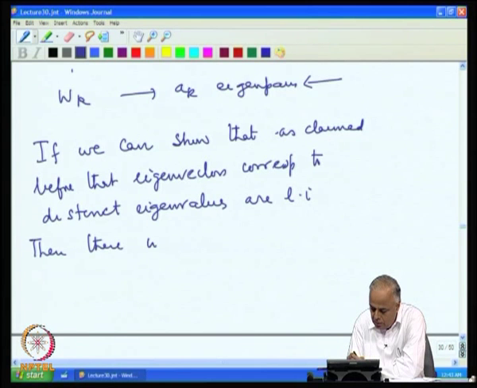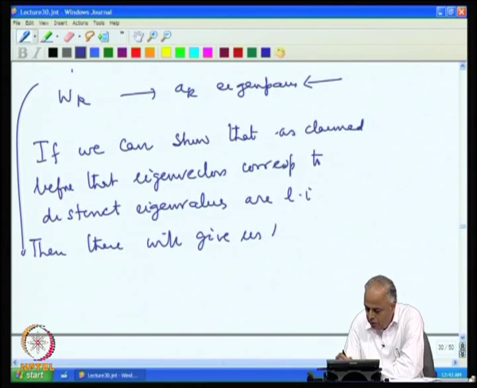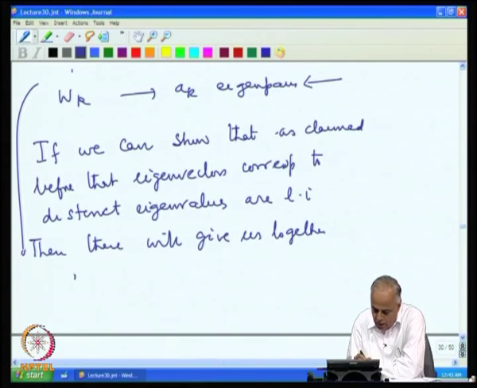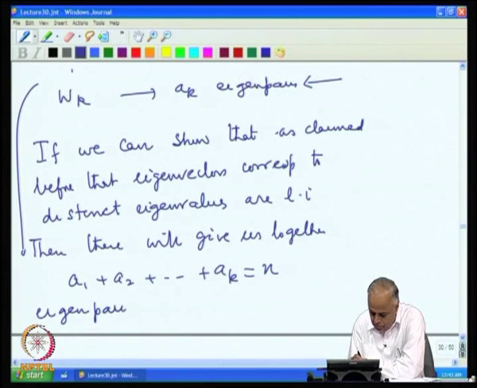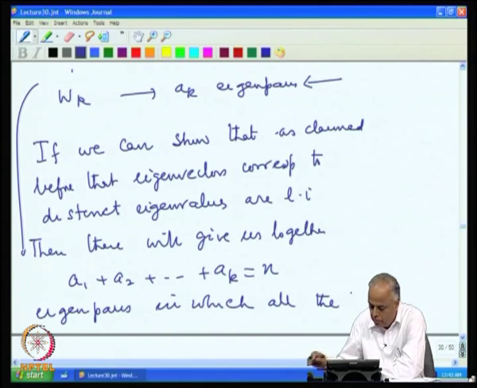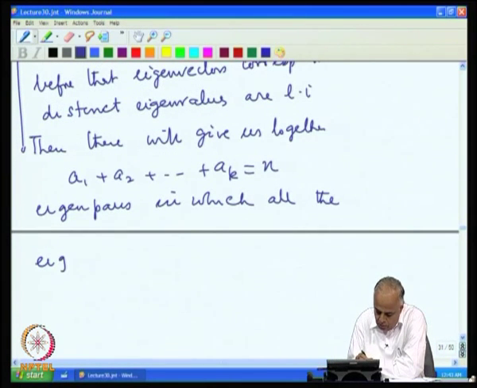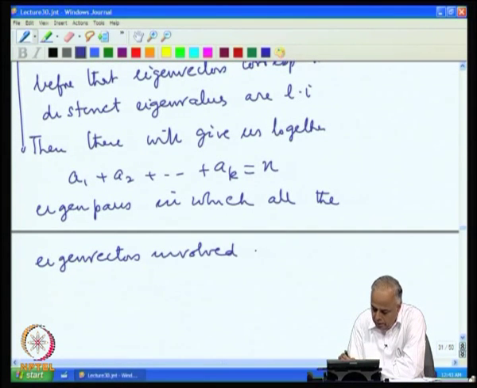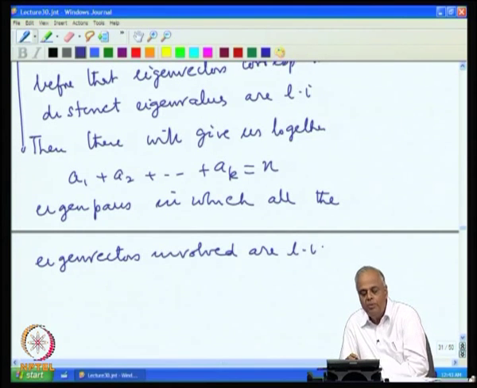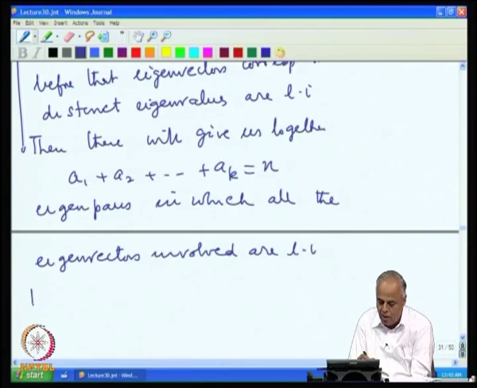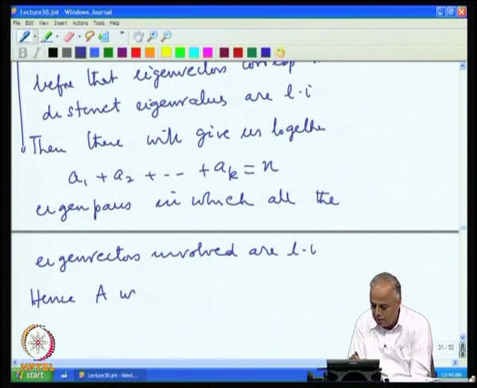these will give us together a_1 plus a_2 plus up to a_k equal to n eigenpairs in which all the eigenvectors involved are linearly independent, and thus we would have had n eigenpairs as we are looking for, and hence A will be diagonalizable.